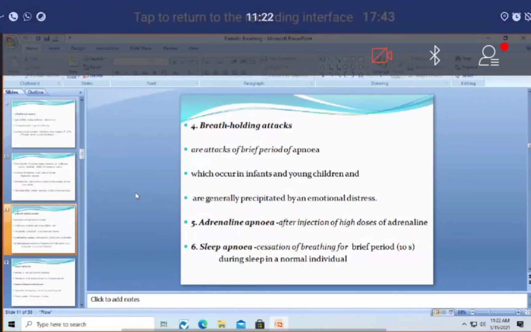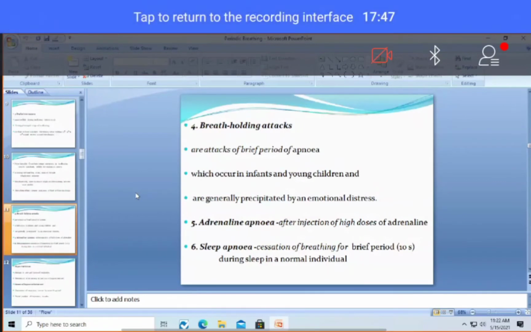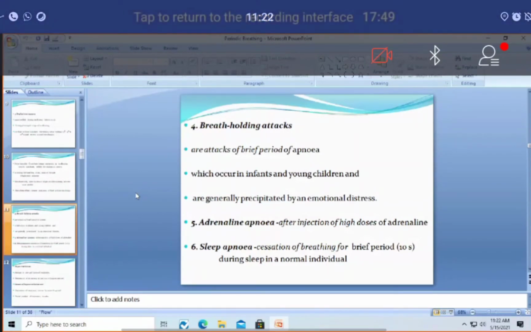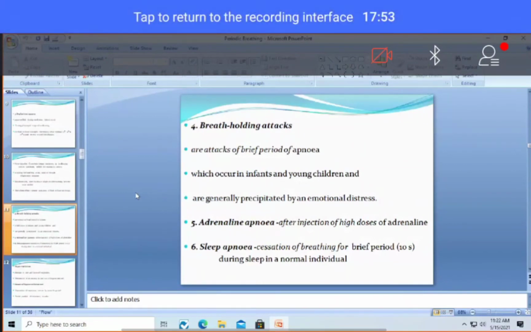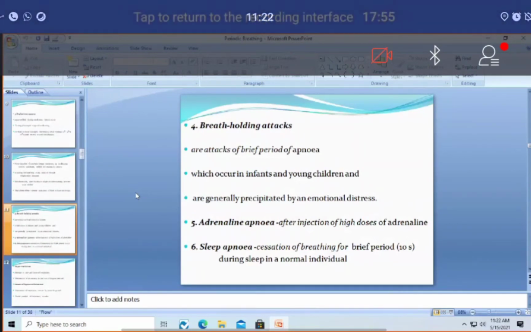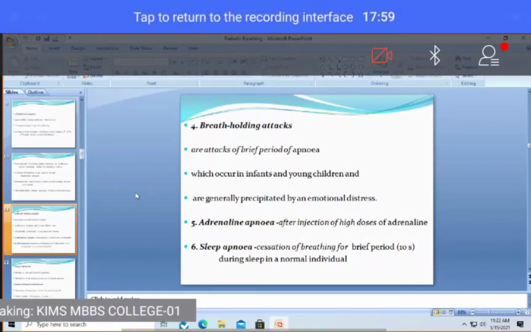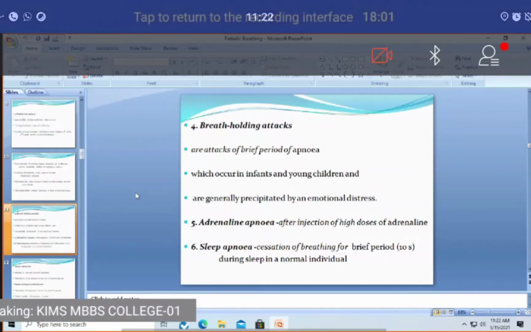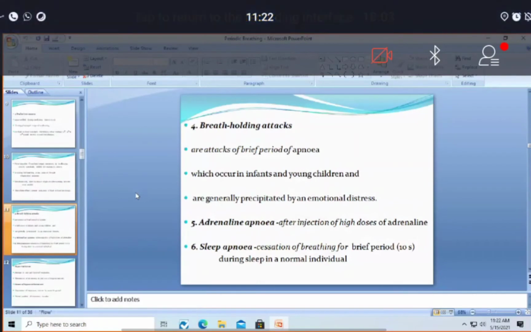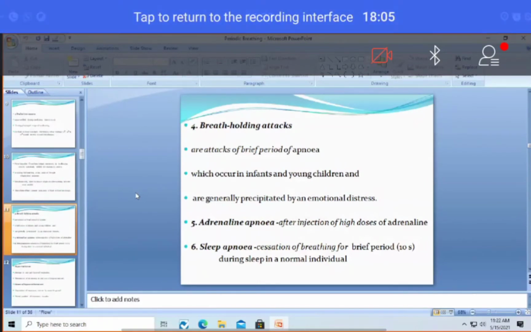Okay, so it is not. It is a normal phenomenon. It is used by children to cause emotional blackmailing. And here, the problem is that, especially if the child is a little bit fair, on a fairer skin tone, whenever he tries to hold his breath, he will become a little bit red in color. Okay, and which may sound an alarm to a parent. Parent will be distressed. Actually, it is a normal phenomenon.